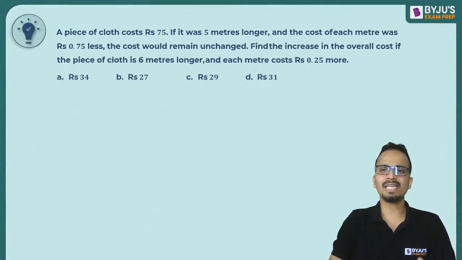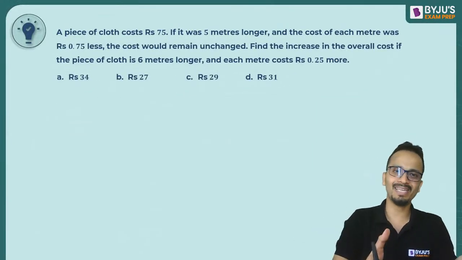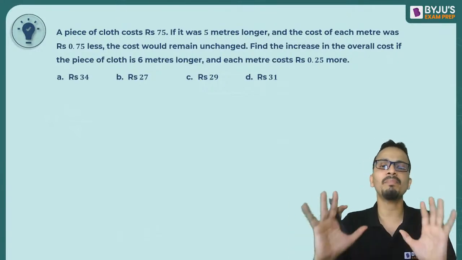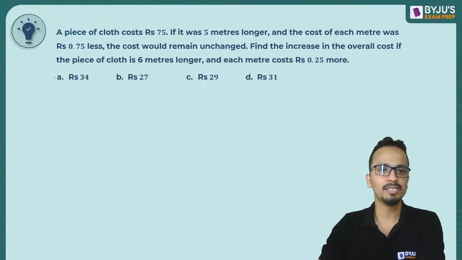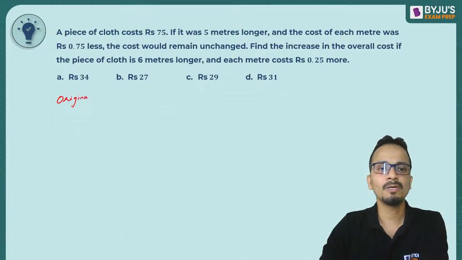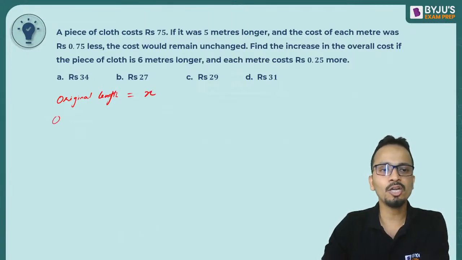Alright, so basically we have to find out the original length of the cloth and the original price per meter of the cloth. Okay, so I'll start by assuming these two things. Original length I'll assume as X and original price per meter I'll assume as Y.